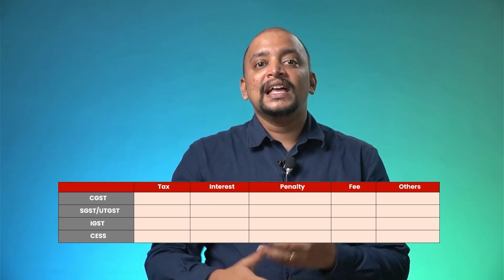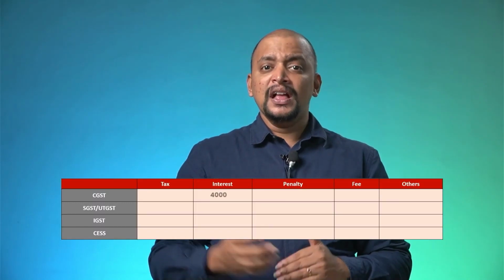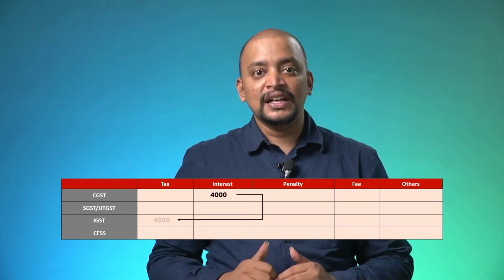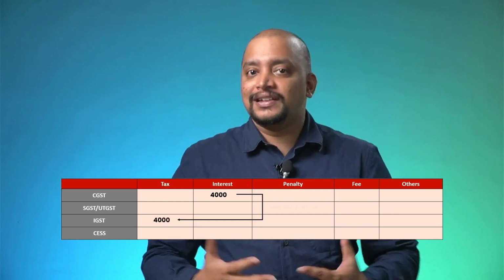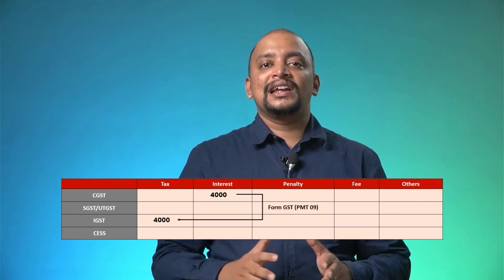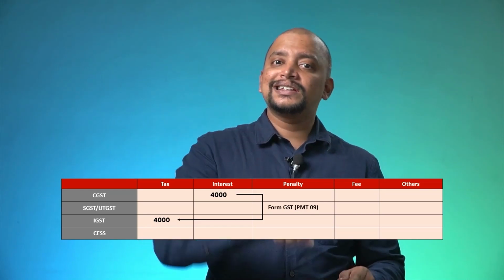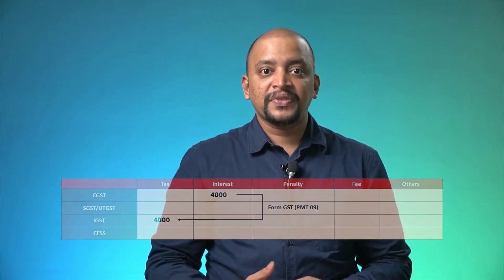Say we deposited in certain cells and that gets reflected in the electronic cash ledger. Now we have made a wrong deposit. We need to shift the balance from one cell to another cell. Yes, that is possible through PMT 9. Using Form GST PMT 9, we can shift the balances from one cell to another cell in the electronic cash ledger. Now, they have extended the facility of PMT 9 even for shifting the balances from the electronic cash ledger of one distinct person to the electronic cash ledger of another distinct person.